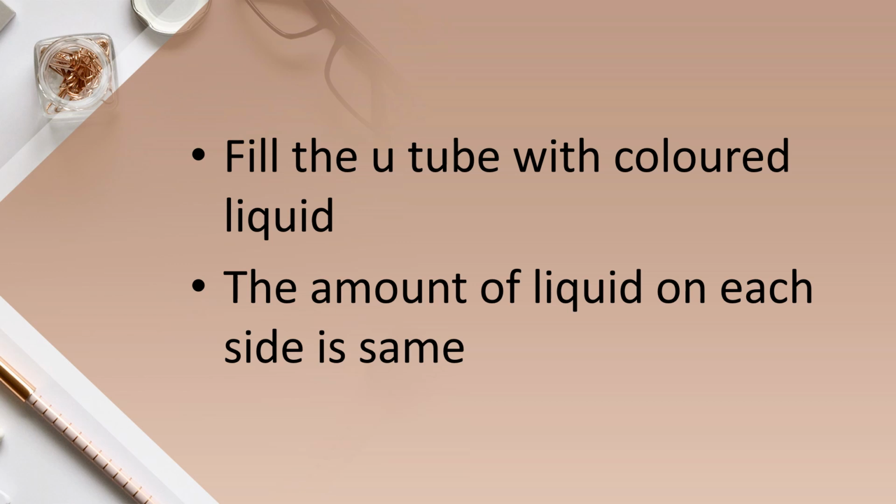So what is the first procedure? First of all, we should fill the U tube with a colored liquid. We can fill mercury or any other liquid, but it should be a colored liquid. And what is the second condition? The amount of the liquid. If you have poured liquid inside the U tube, you can see the amount of liquid on each side will be the same, children.